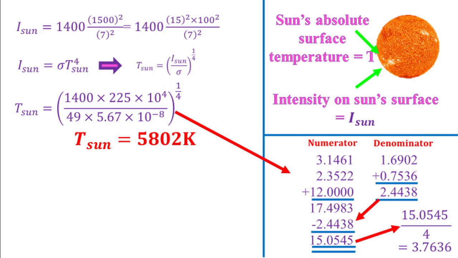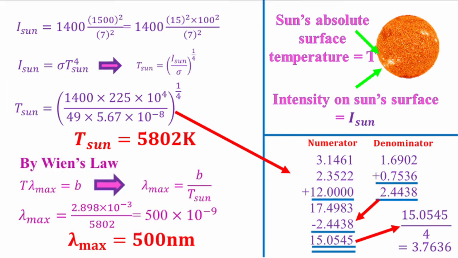And now we can use Wien's law to compute the wavelength corresponding to the maximum intensity. If you used your logbook correctly, you would get 500 nanometers as this wavelength, and this is actually in the middle of the visible light range and it corresponds to the color green. But because of the way our eyes work, we can't exactly see the color green in solar radiation, and instead we see the entire spectrum, which is why it looks white to us.